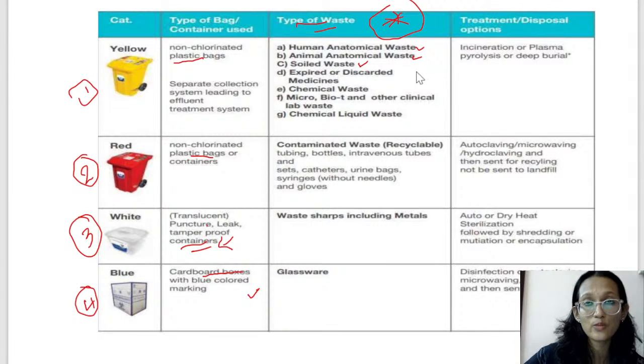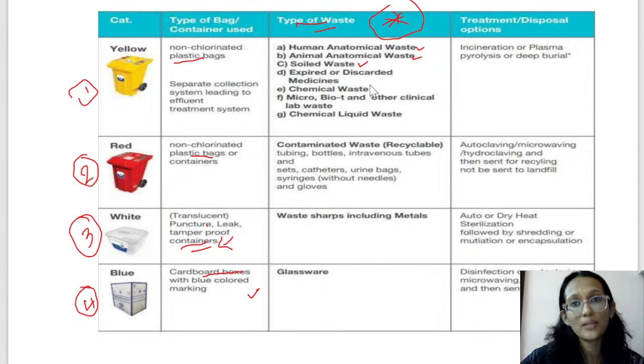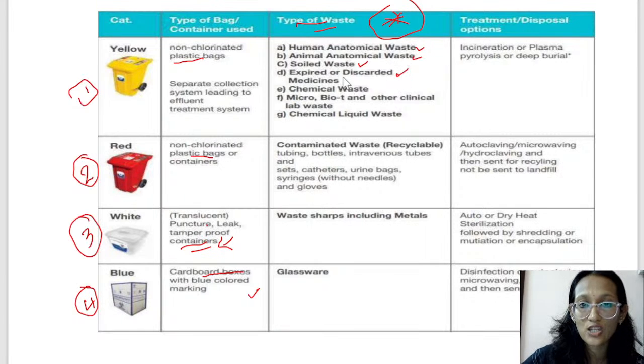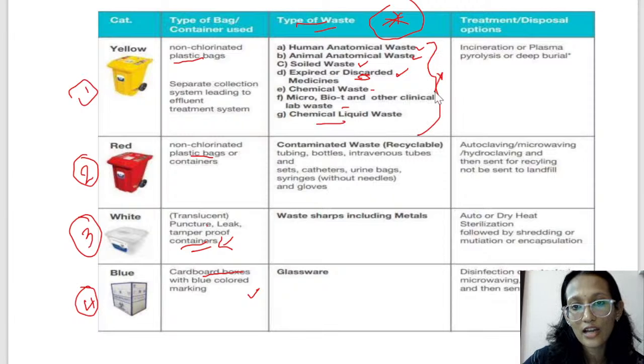Soiled waste, which means cottons soiled with blood or any fluid, goes into the yellow bag. Expired or discarded medications, again a previous year's question, go into the yellow bag. Chemical waste, microbiology and other clinical lab waste, and chemical liquid waste all go into the yellow bags.